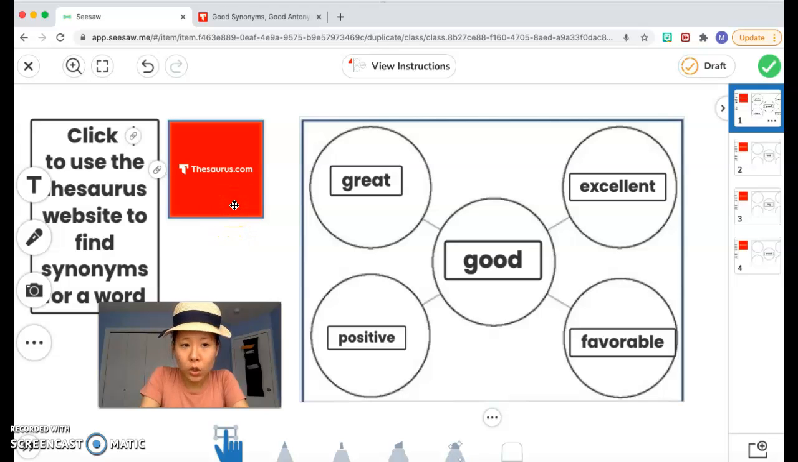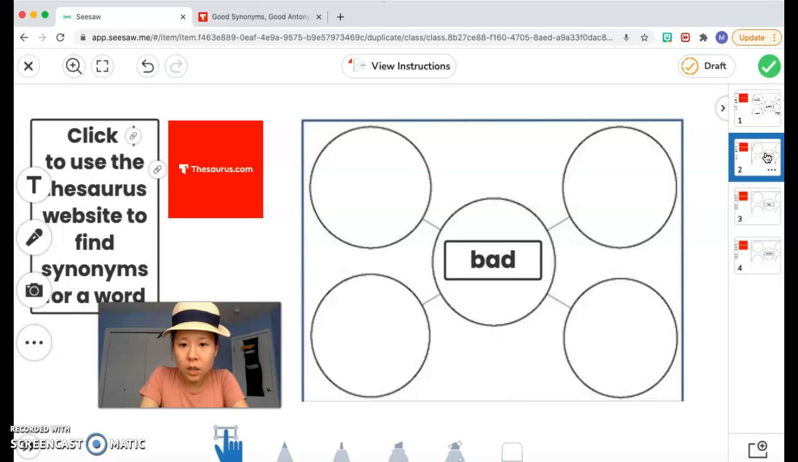Okay, so your assignment for today on Seesaw is to use this website and find synonyms for the word bad, the word big, and the word small. Okay, so remember, this website is not always 100% correct because nothing is perfect.